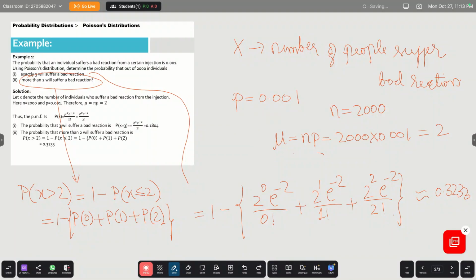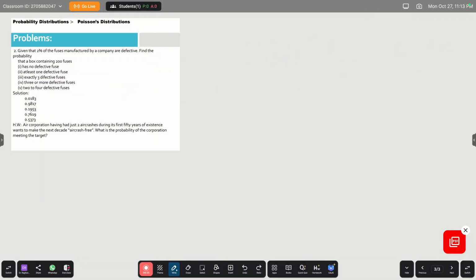Okay, let us take one more example, and as I have already mentioned, you can skip the video if you have understood this completely. Here n is 200 because we are doing it for 200 fuses, given that 2% of the fuses manufactured by a company are defective.